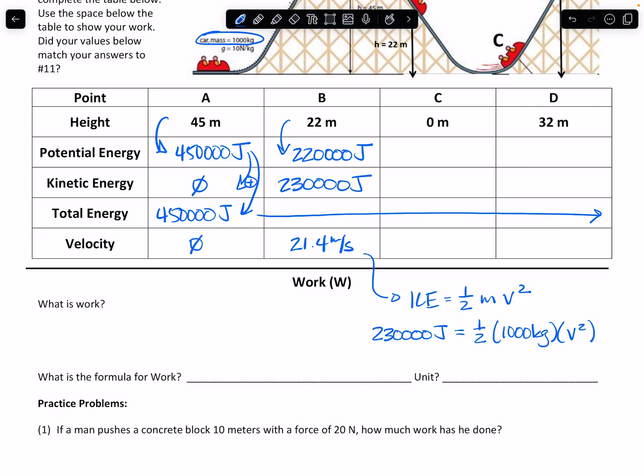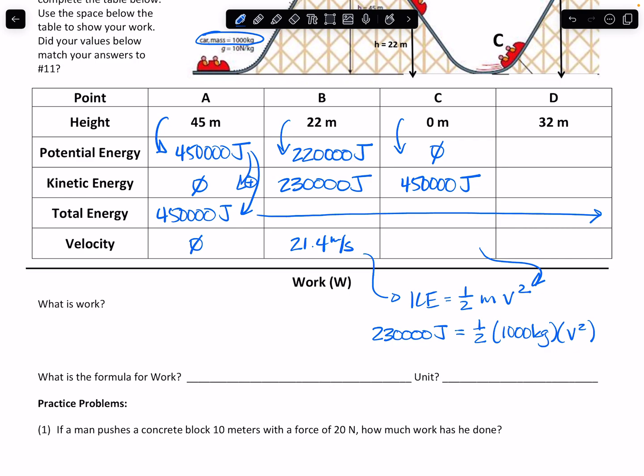All right, so now I'm going to look at position C. We just designated C as 0 meters. It's a little more than that, but just for our purposes. If we have 0 meters of height, then we have 0 potential energy. We are on the ground, which means all of that total energy, that 450,000 joules, must be kinetic energy. So I have 450,000 joules of kinetic energy. I'm going to repeat the calculation I just did, except this time I'm going to have 450,000 joules.